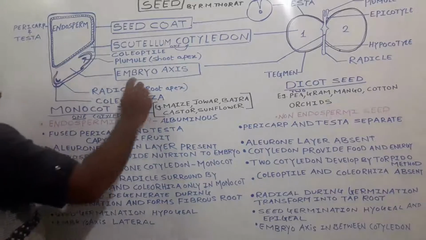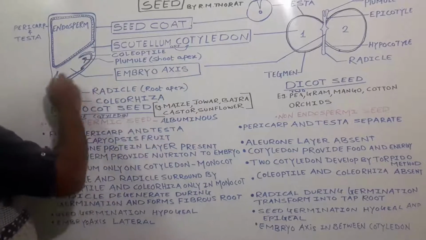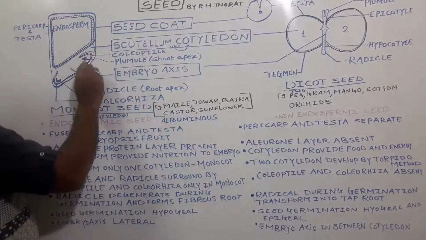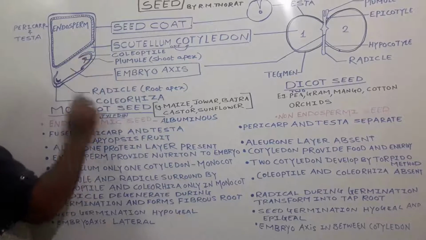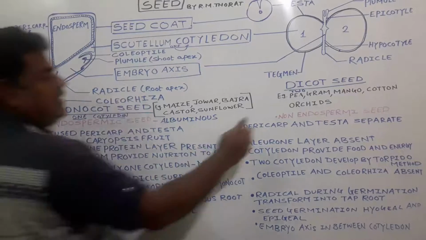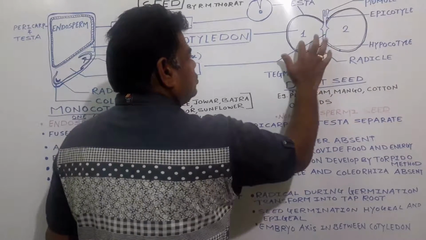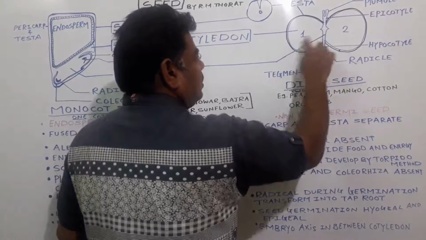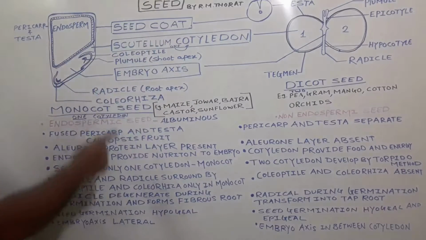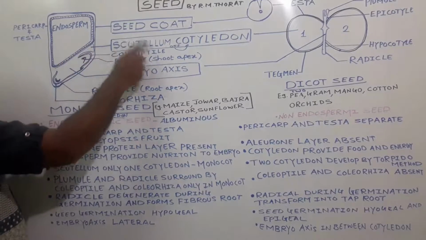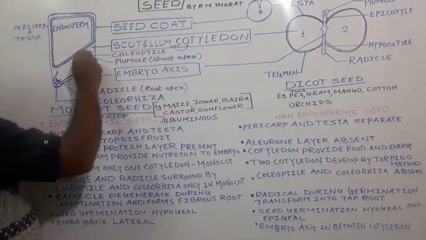And third one, that is the embryo axis. In case of monocot, this one is the embryo axis. Towards one side the plumule is present, and towards the lateral side the radicle is present. In case of dicot, this one is the embryo axis, and to the embryo axis two cotyledons get attached, one cotyledon and this one the second cotyledon. Here in case of monocot, to this embryo axis only one cotyledon, the papery structure scutellum, gets attached like this.